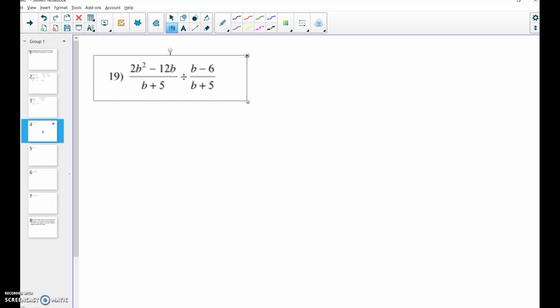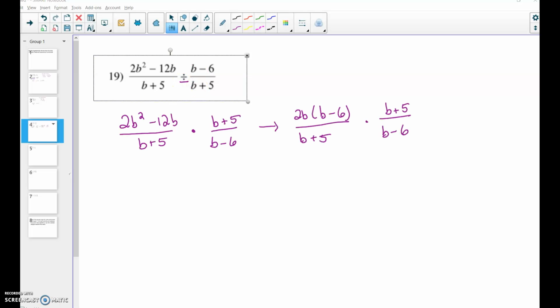Okay, another division one. So I'm going to go ahead and change my sign and flip that second fraction. Okay, so I changed my sign to multiplication and I flipped that fraction. The other step that I did as well, and I quickly skipped past those steps, but I factored out from this part of my fraction here. I factored out a 2b, so I was left with b minus 6. That's all that I could do with factoring. So now I'm going to go ahead and list my excluded values.